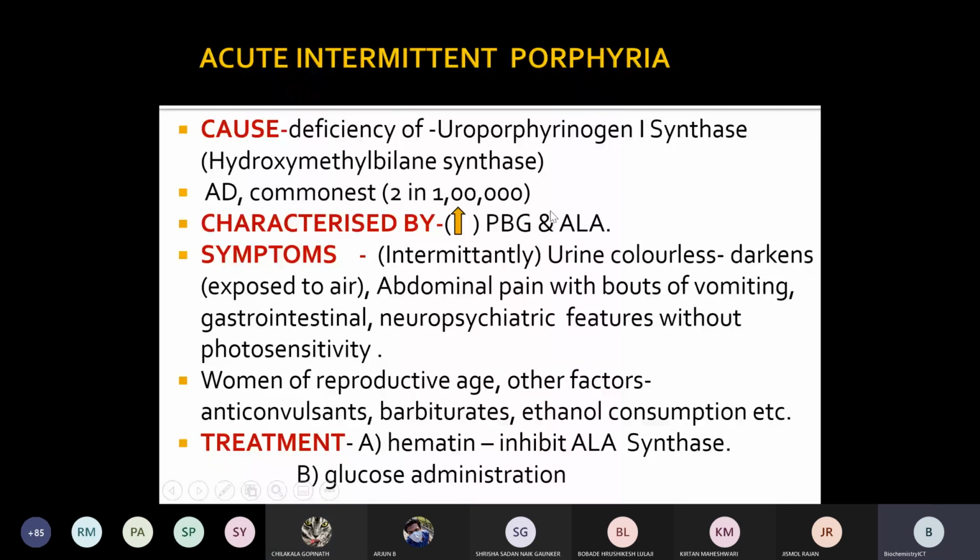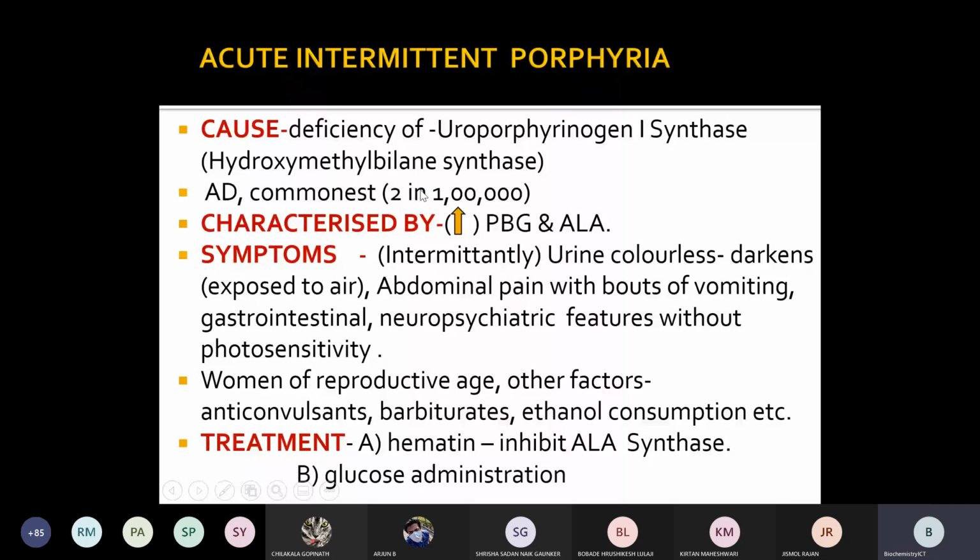The concentration of PBG and ALA increases, and so they accumulate in the body. It is an autosomal dominant type of disorder, which is a common type of porphyria. Among these six, this one is common, and one more is common. We'll see one by one. So autosomal dominant and the commonest type of porphyria. Two individuals in 1 lakh population will suffer from this type of porphyria.